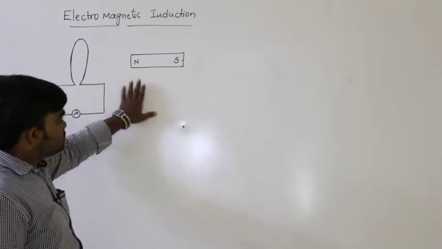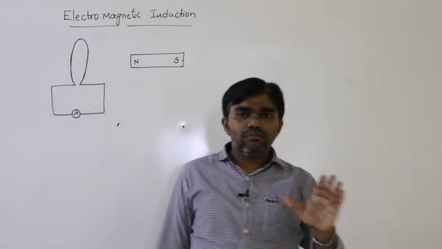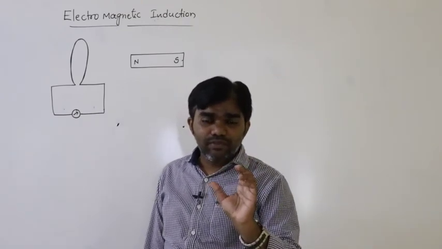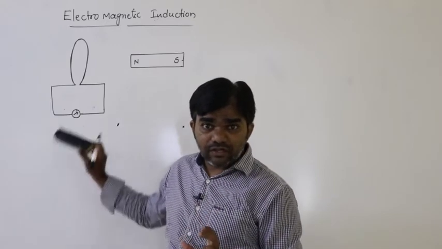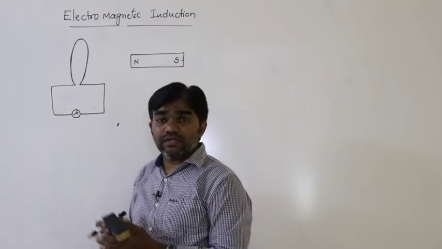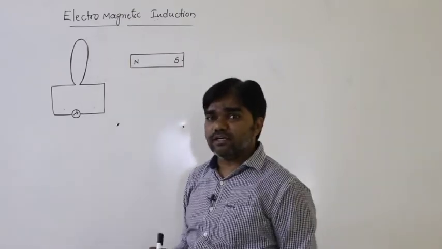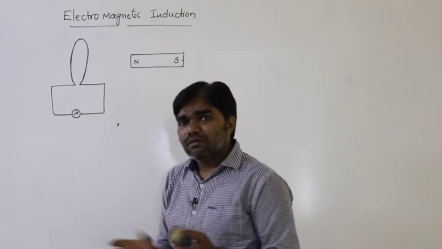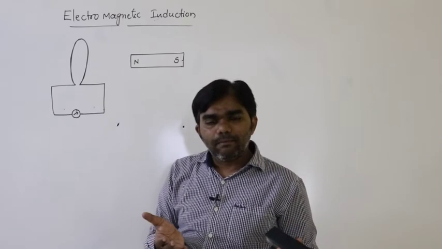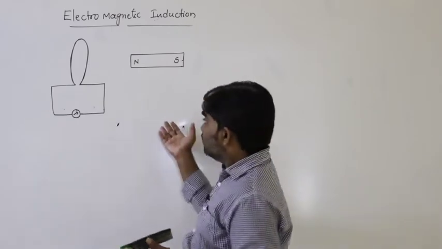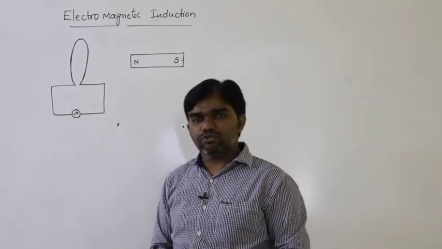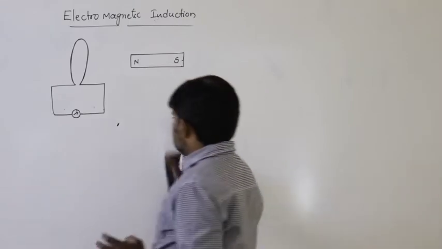So that means this proves that if the magnetic flux or the magnetic field varies, definitely a certain amount of current must be induced. That is the converse of moving charges and magnetism. What is moving charges and magnetism? Current produces a magnetic field, but here variation of the magnetic field produces current. So the converse is also true. So this is the situation.